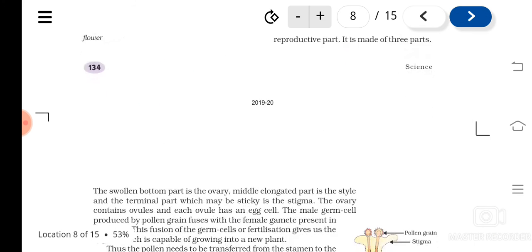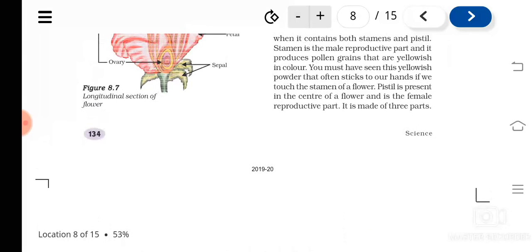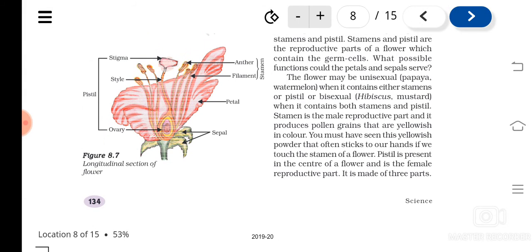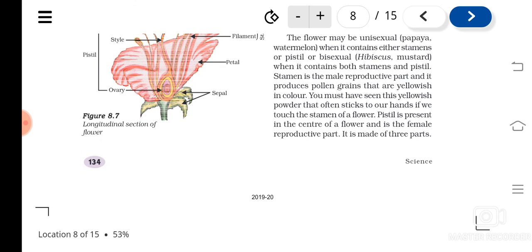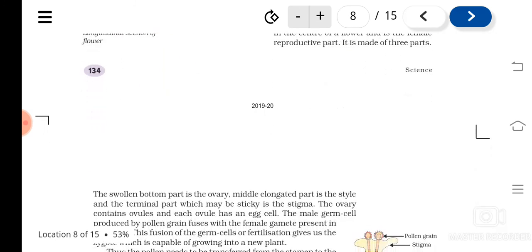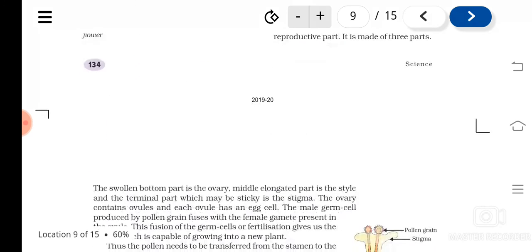So what are the parts of pistil? Pistil is the female part and it is made up of three different parts. What are they? Ovary, style and stigma. The ovary is the lowermost part of the pistil, which is swollen, and it has one or many ovules attached to it.